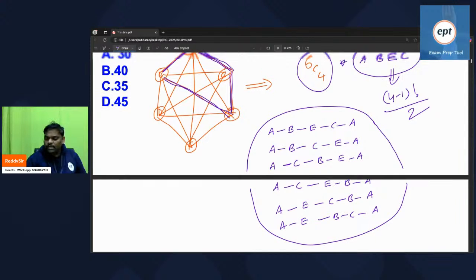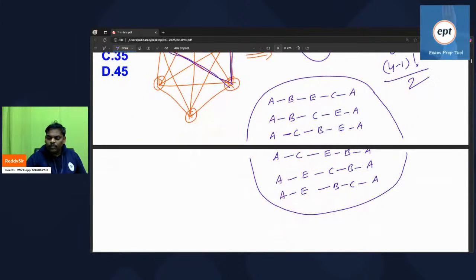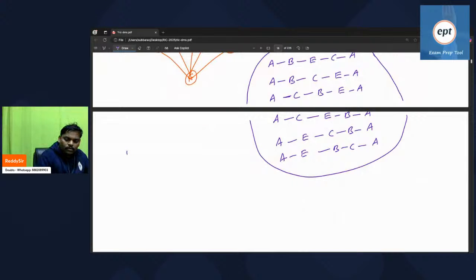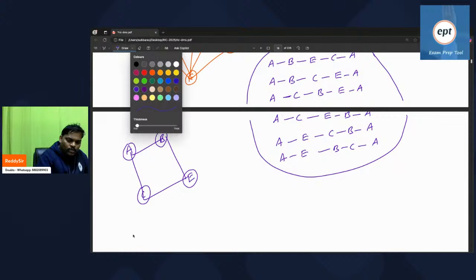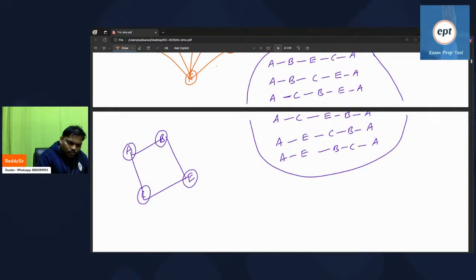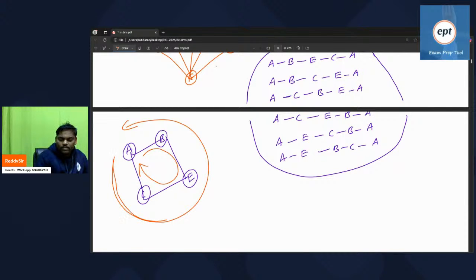Now understand one more thing. Everyone understand. See this one? A, B, C, D. Carefully understand everyone. A, B, C, E. Understand this. See this, I'm using another color also. Whether you go like this, one cycle, or whether you came like this, one cycle, both are same. If you come in the reverse order or in the same order, that entire thing is one cycle. So what I want to say, reverse also same.